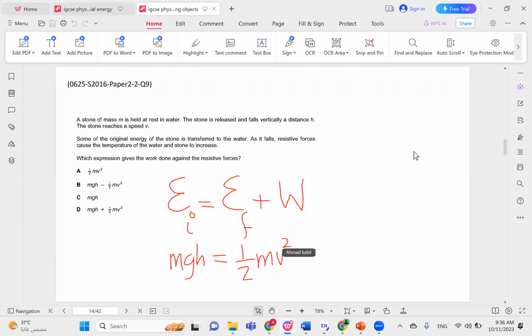And we are interested in getting W. So W is simply mgh minus half mv squared. Does that make sense? I hope it does. So in a sense, work done against resistance or friction is basically the initial energy minus the final energy, whatever the form of the energy is. Hence, the correct choice here would be choice B.